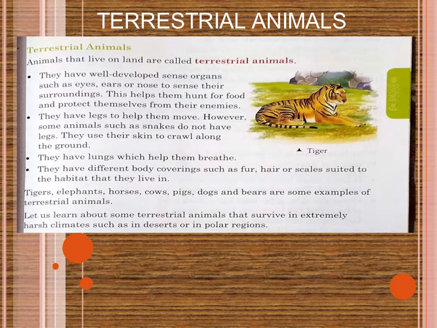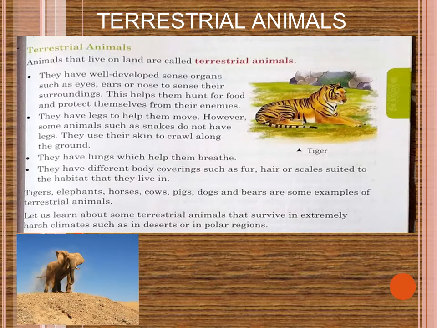So these terrestrial animals have very well-developed sense organs. And these sense organs help them to hunt, to collect their food, to protect themselves from enemies, and above all to adjust in their habitat. Like they have legs which help them to move from one place to another. But animals like snakes don't have legs. We know that. So how do they move? They crawl, and they use their skin to crawl. In the same way, they have lungs to breathe. This is also one feature in their body.